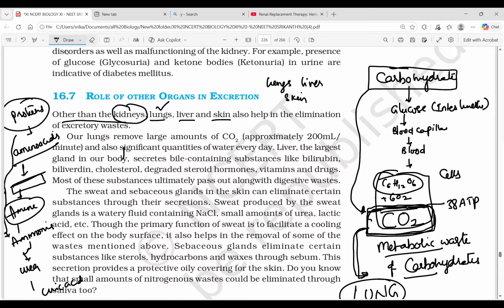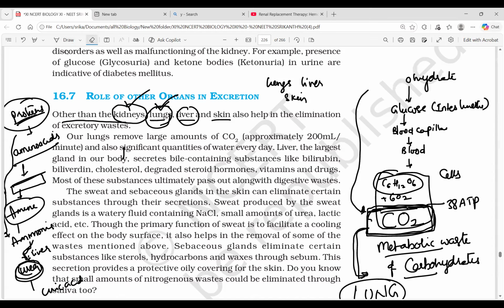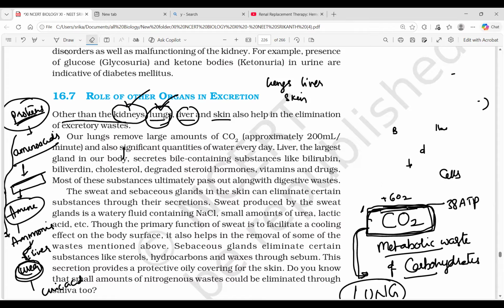In this series, you need to understand that the waste material released in protein metabolism is eliminated by the kidney. Carbohydrate metabolism waste is eliminated by the lungs. And the liver? What is the role of the liver? Conversion of ammonia into urea is done by the liver itself. We call the process the ornithine cycle. So this is the story of carbohydrate metabolism: the metabolic waste released in carbohydrate metabolism is eliminated by the lungs.